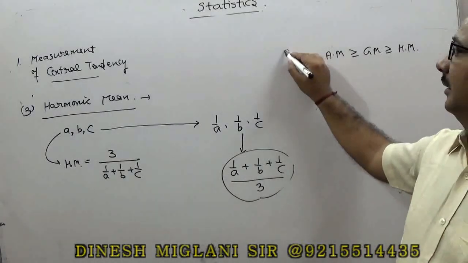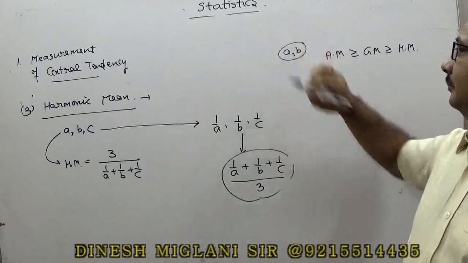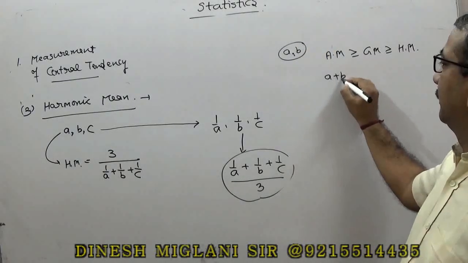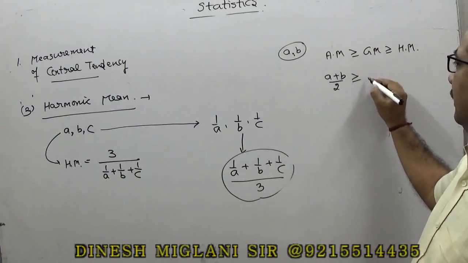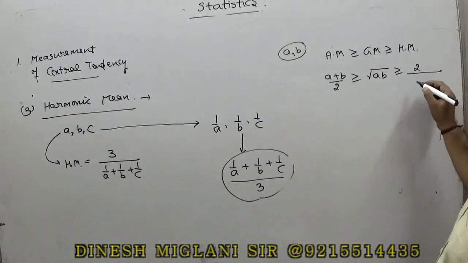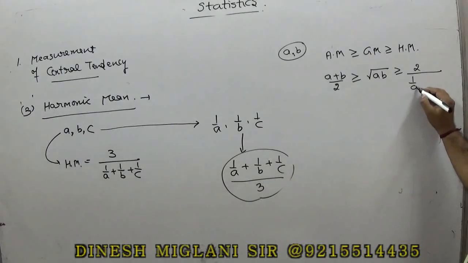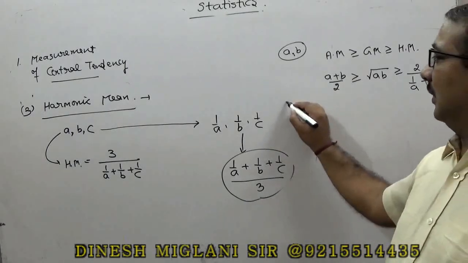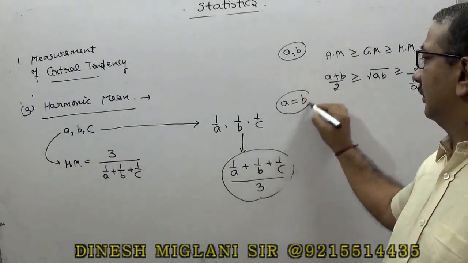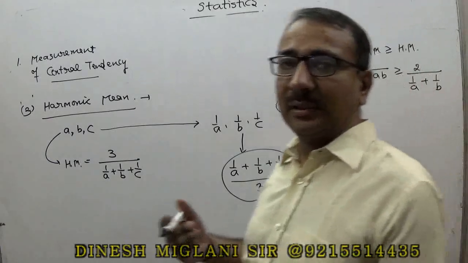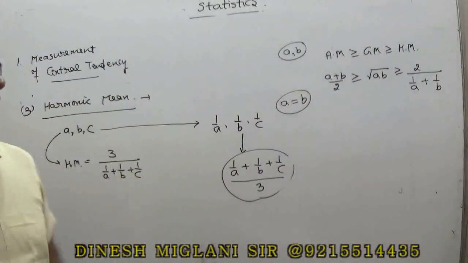If two numbers are there, A and B, arithmetic mean is A plus B by 2. This is always greater than the geometrical mean, root AB. The harmonic mean is twice of 1 by A plus 1 by B. So this result is always true, and where A and B are equal, in that case arithmetic mean is equal to geometric mean is equal to harmonic mean.